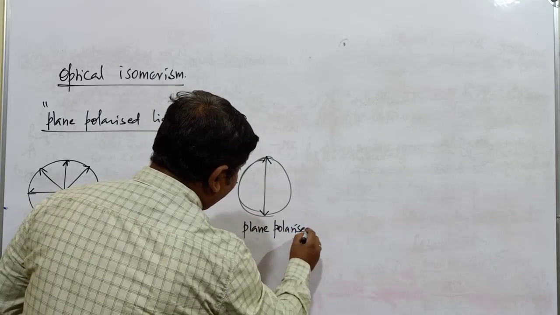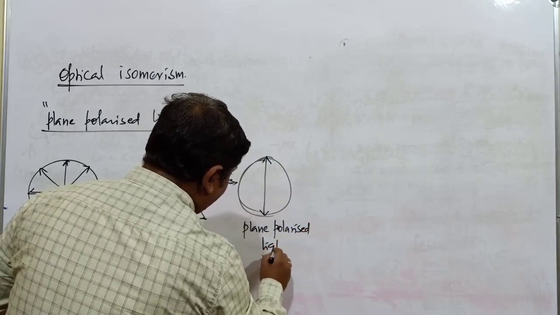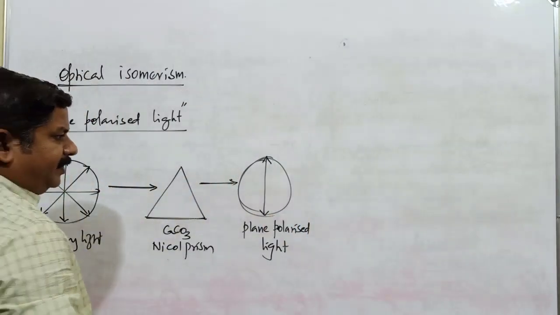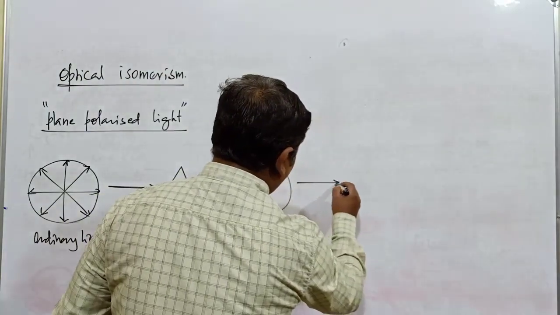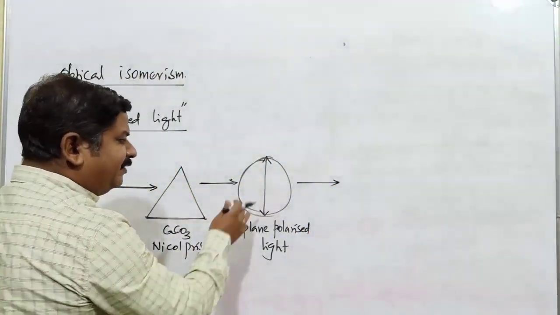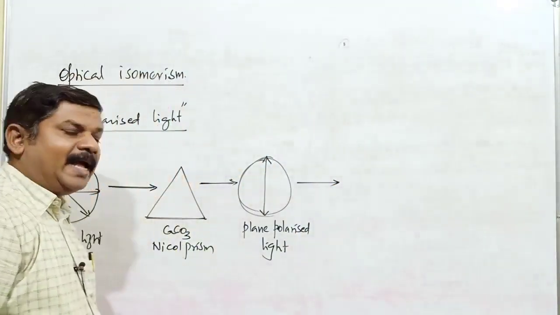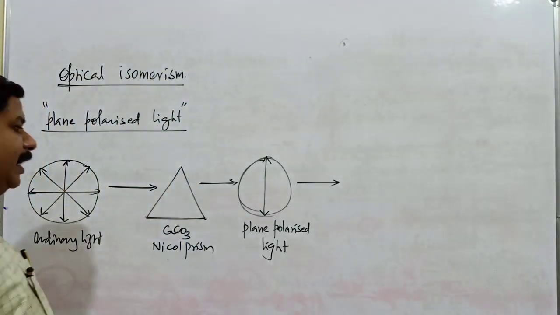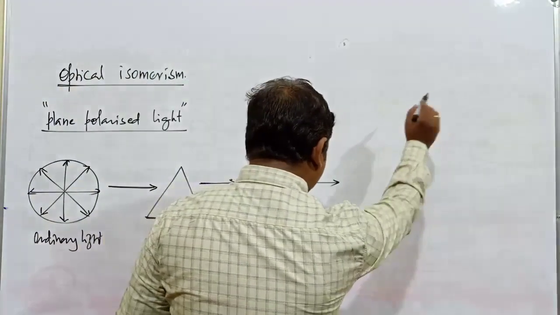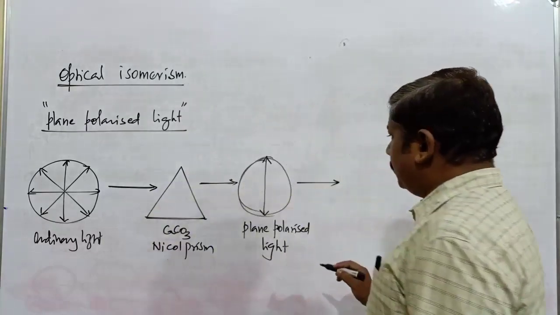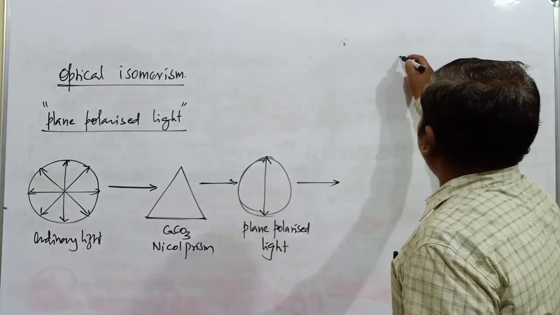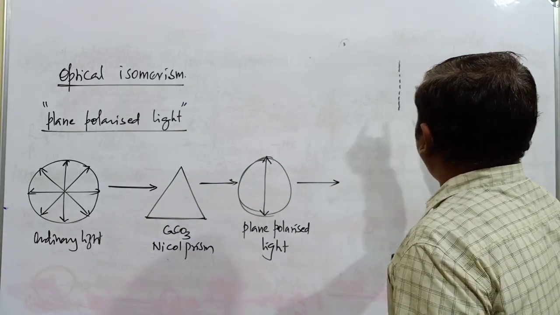Now, depending upon the rotation of the plane polarized light, we classify the compounds into optically active compounds and optically inactive compounds. Suppose in case of some compounds, just assume this is a particular plane polarized light.